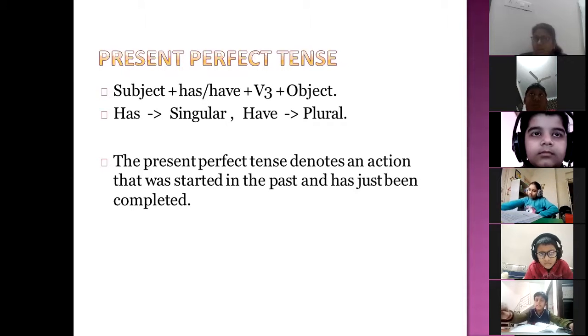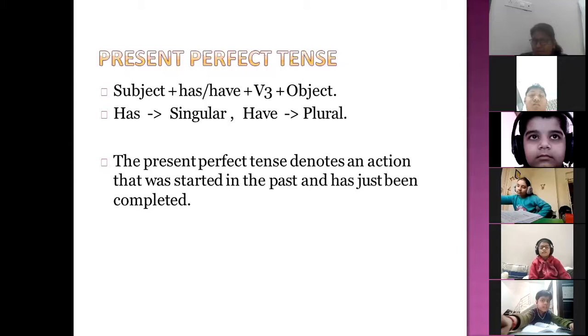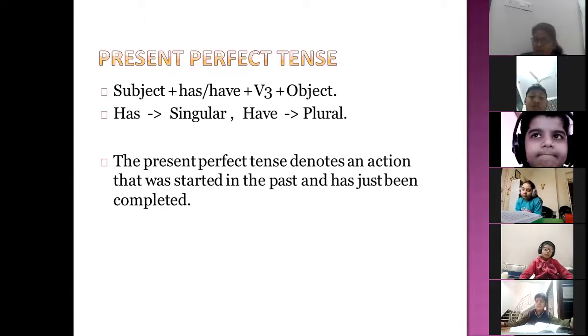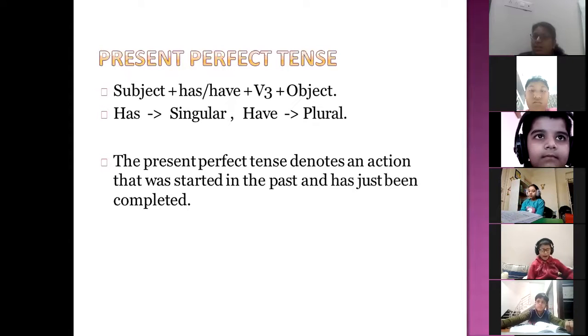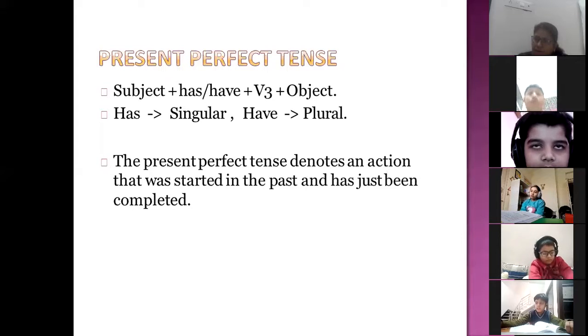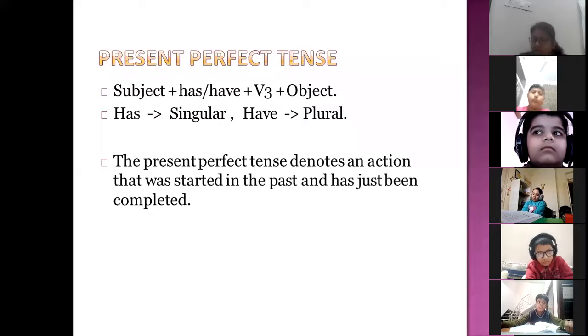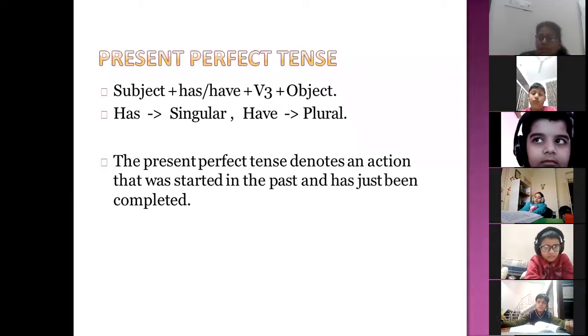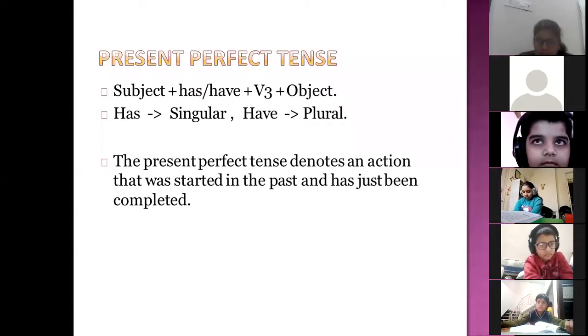So like she has played means she started the action in the past, but now it has just completed. Like you say, my class has just ended means that action was going on, but right now it ended just a minute before or just now. Then we say that it is the present perfect tense.